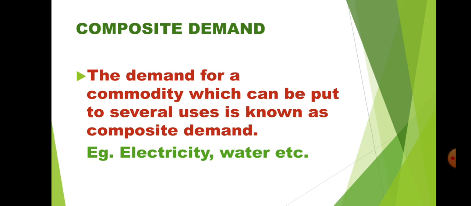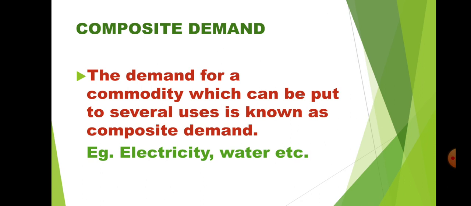Now here in this example, electricity is one product that you are demanding. But with the help of electricity, you are using multi-purpose commodities. So for example, electricity can be useful to run your mixer, to run your washing machine, to run the fans, to run the lights, etc. So all the electronic items totally depend on electricity. If we wanted to use all these items, then what is required?